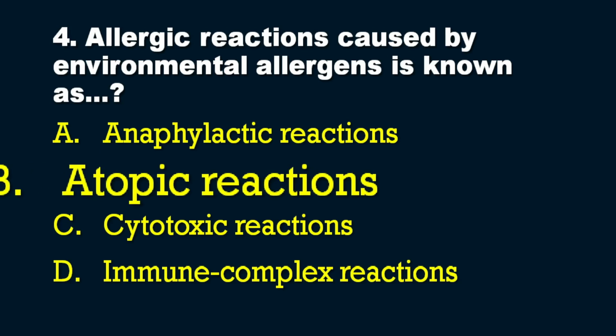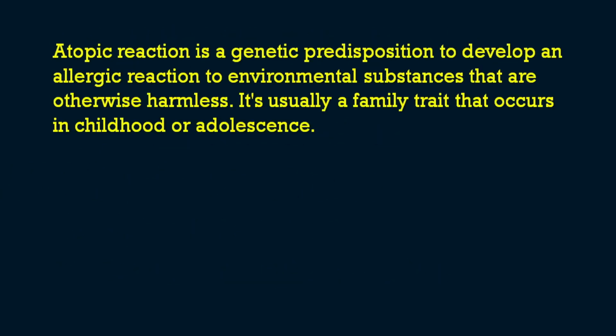So we'll have a little bit detailed explanation regarding this question. We know that atopic reactions are a genetic predisposition to develop an allergic reaction to environmental substances. This is very important, related to environmental substances that are otherwise harmless. It's usually a family trait that occurs in childhood or adolescence. That means there will be a family history of atopic reactions, and that will be inherited through the generations.